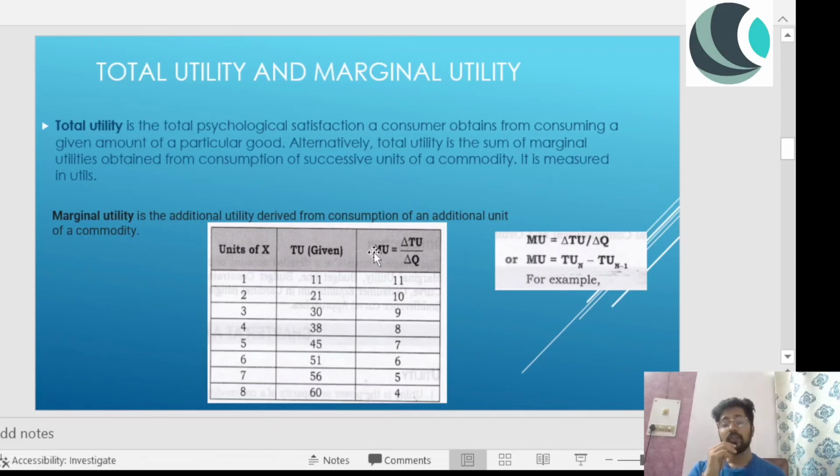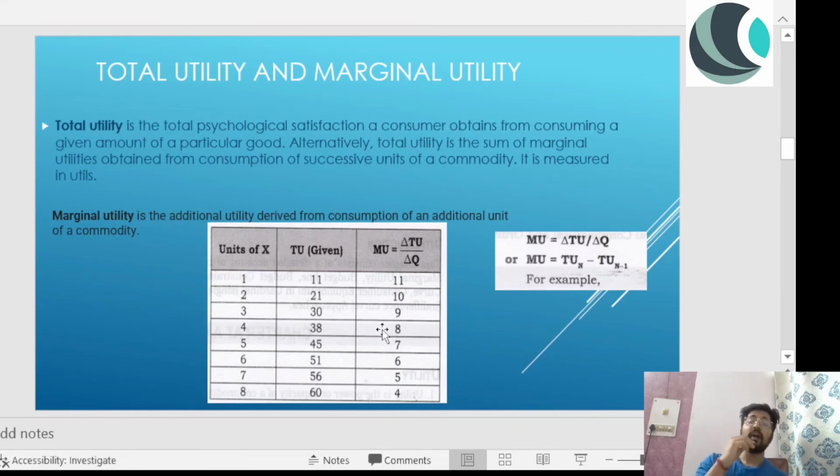But now if we're talking about marginal utility, in case of marginal utility, if I'm consuming one more unit extra after unit 1, then my marginal utility is 10. If I'm consuming one more unit after unit 2, my marginal utility is 9. If I'm consuming one more unit after unit 3, my marginal utility is 8. So my marginal utility is falling, and it will be negative after a while.